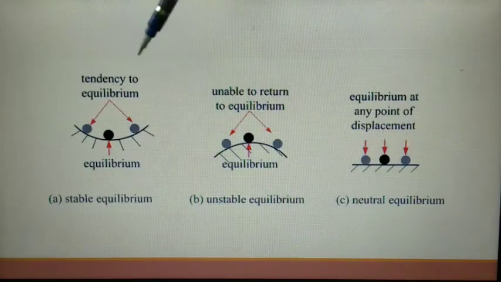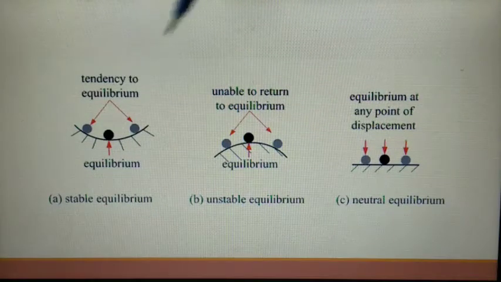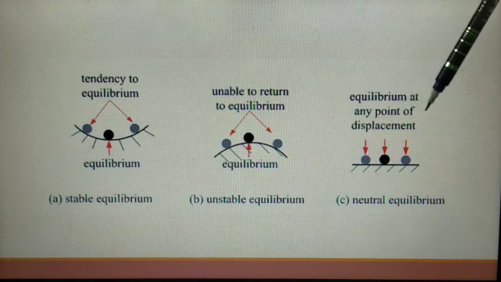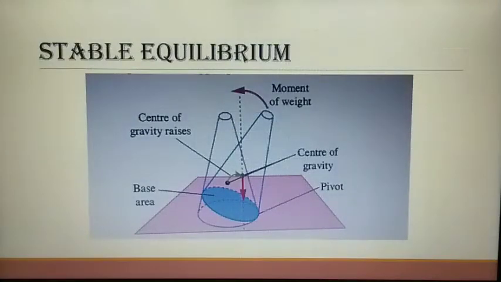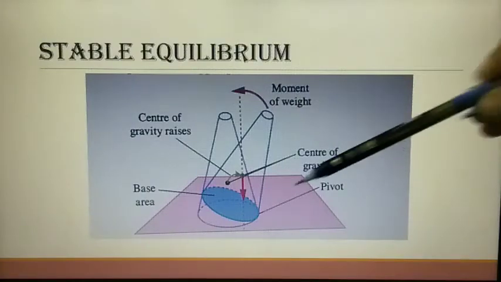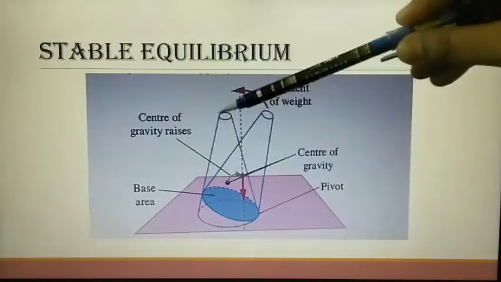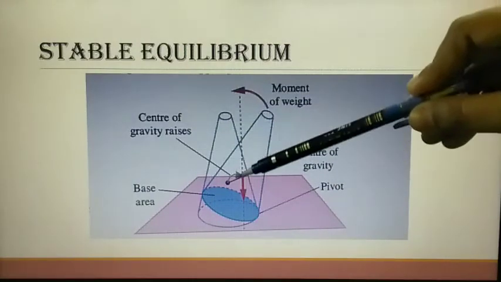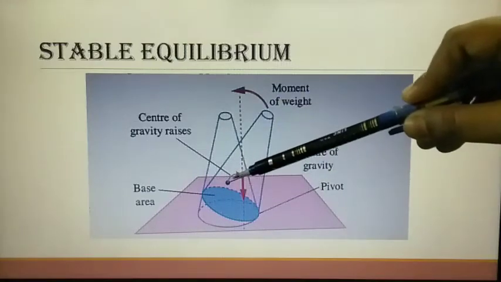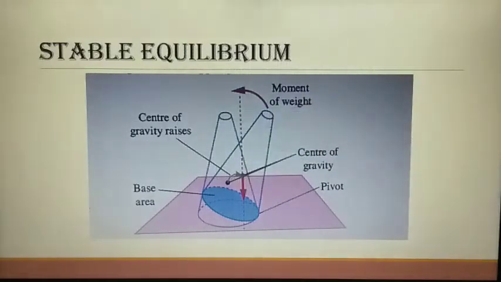Likewise, there are other examples for stable equilibrium, unstable equilibrium, and neutral equilibrium. First, let us see what is meant by stable equilibrium. You can observe this frustum, or this cone-shaped picture here. And for this cone, the center of gravity point lies over here.